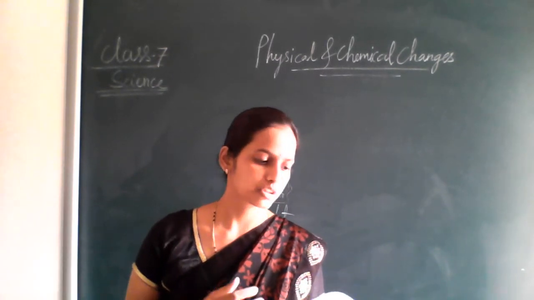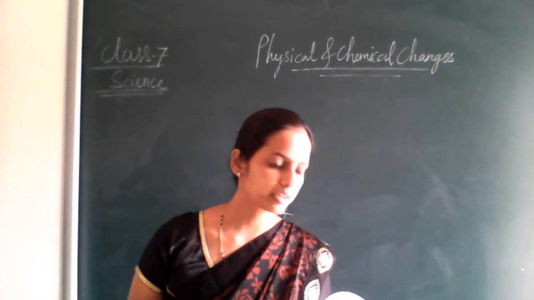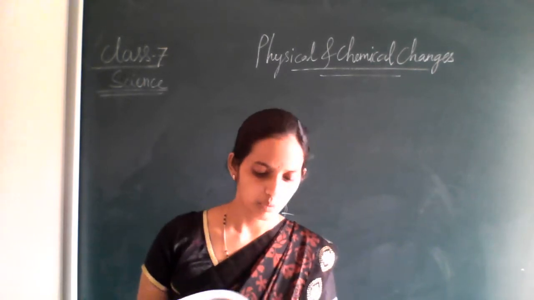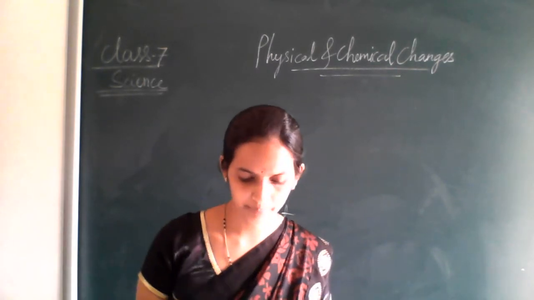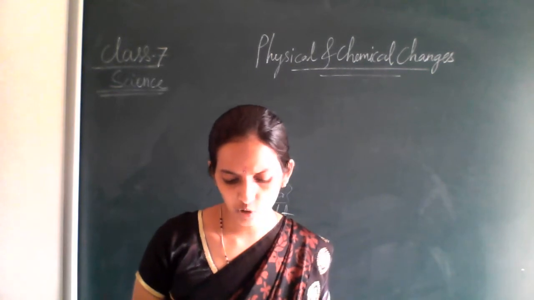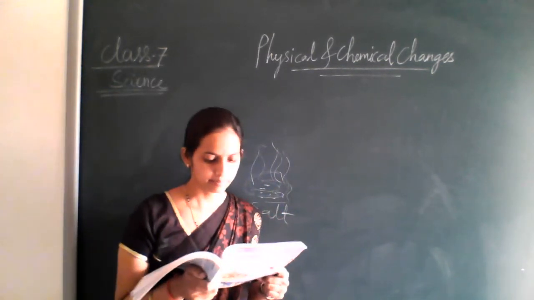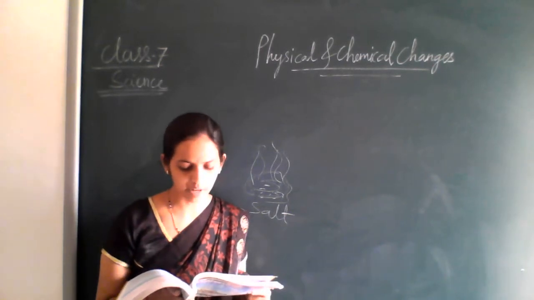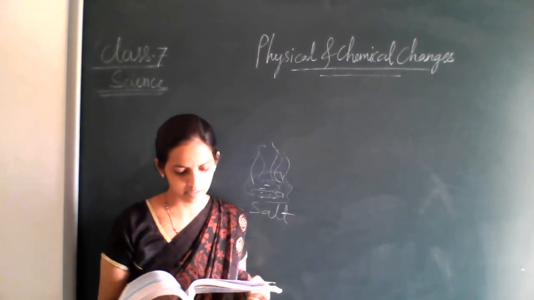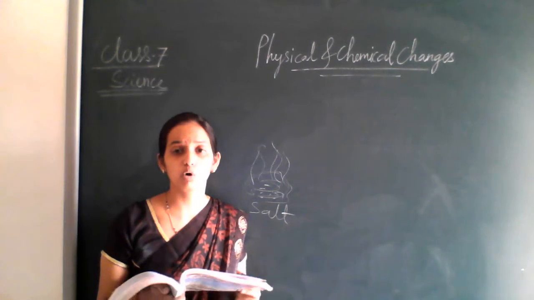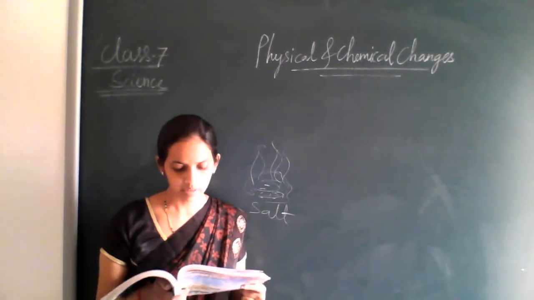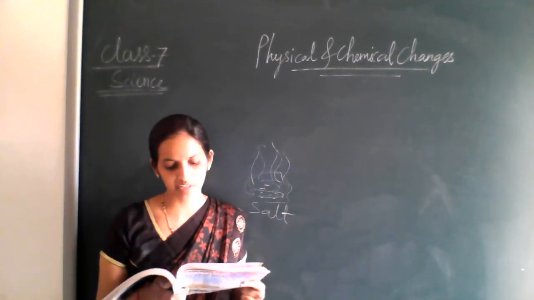Now, for this, what activity do we have to do? Activity 6.9. What are the things we are taking? Taking a cup full of water in a beaker. Then add a few drops of dilute sulfuric acid. A cup of water, and we are taking a few drops of dilute sulfuric acid.